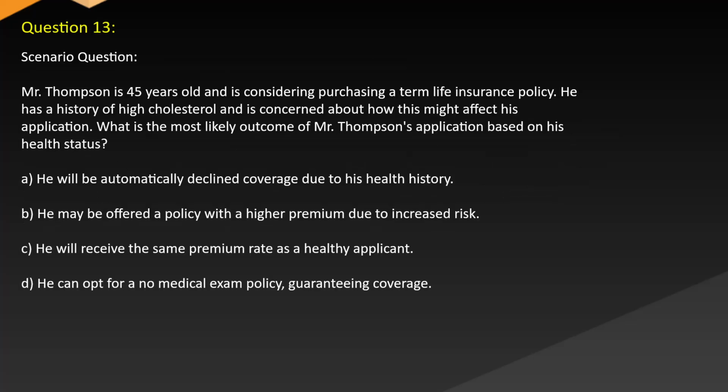Question 13. Scenario question. Mr. Thompson is 45 years old and is considering purchasing a term life insurance policy. He has a history of high cholesterol and is concerned about how this might affect his application. What is the most likely outcome of Mr. Thompson's application based on his health status? A. He will be automatically declined coverage due to his health history. B. He may be offered a policy with a higher premium due to increased risk. C. He will receive the same premium rate as a healthy applicant. D. He can opt for a no medical exam policy guaranteeing coverage.